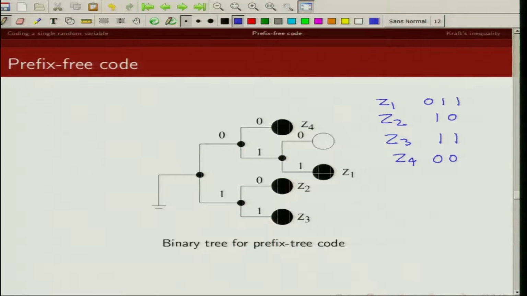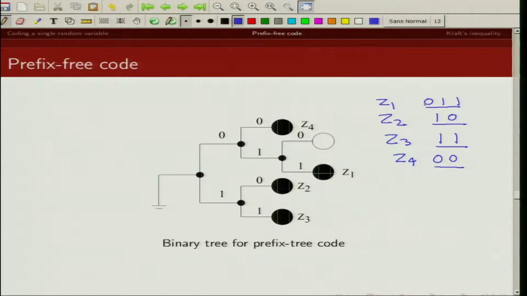Now you can see that none of these code words Z1, Z2, Z3, Z4 are prefix of each other, and since none of them is prefix of each other, each one of them can be represented using this D-ary tree. So here I have binary bits, zeros and ones, so I can consider a binary tree.